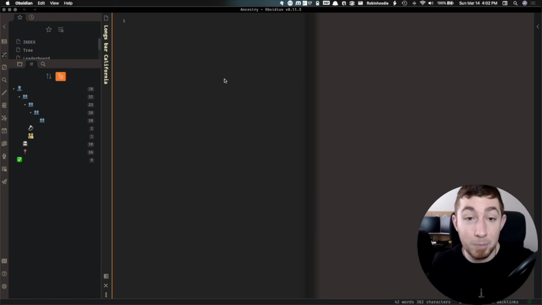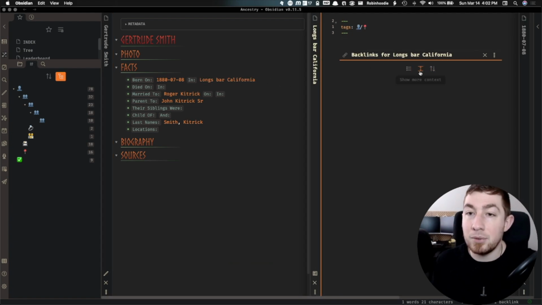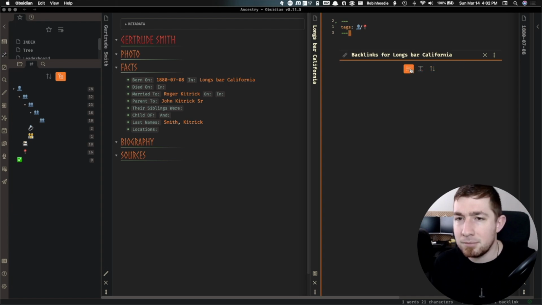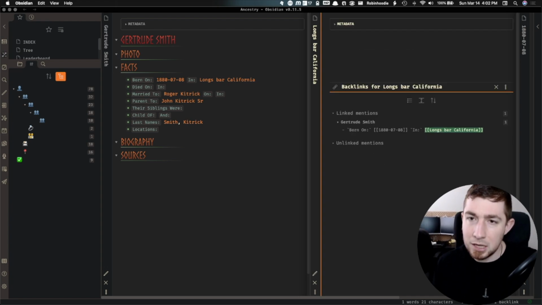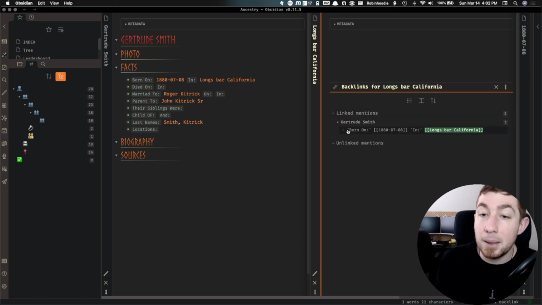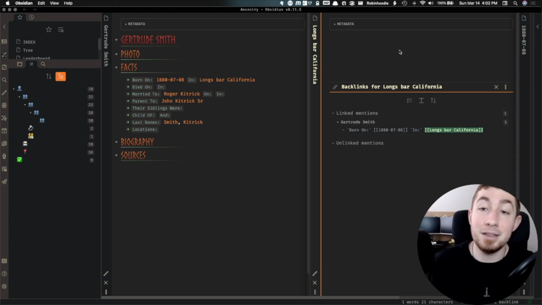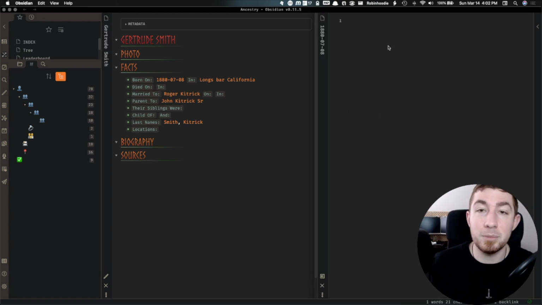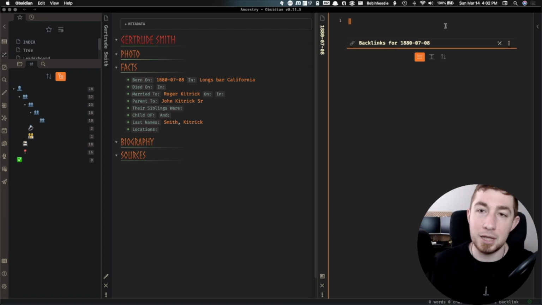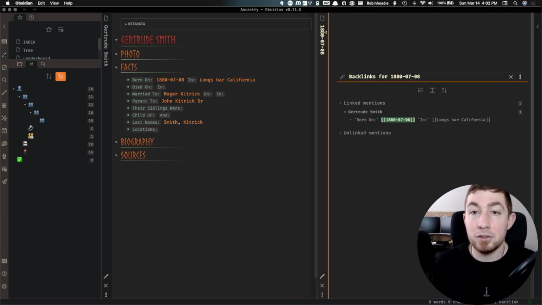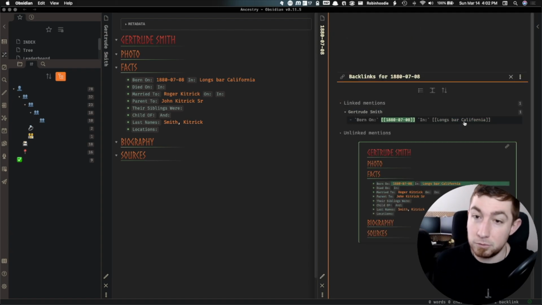So actually, if we go back to this one and we look for backlinks, I'm not sure why it's not showing anything here. Oh, there we go. We needed to take it to preview. But we can see here for Longsbar, California, Gertrude Smith, born on here. So that way I can easily see through backlinks any sort of relevant information about that location. And the same thing for the dates. So we can see right here that this is Gertrude's birthday.